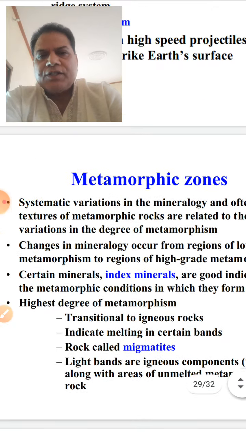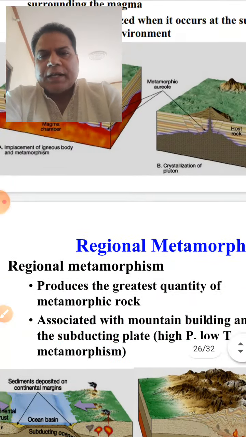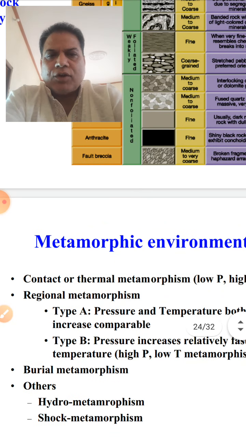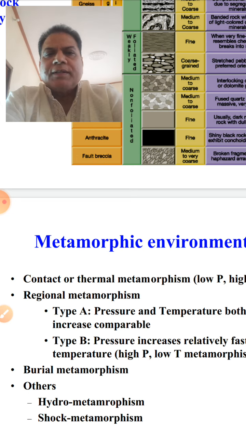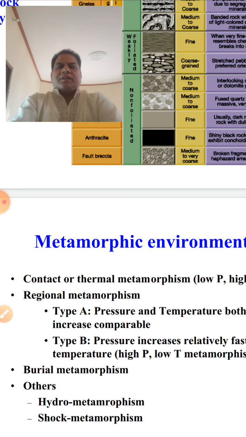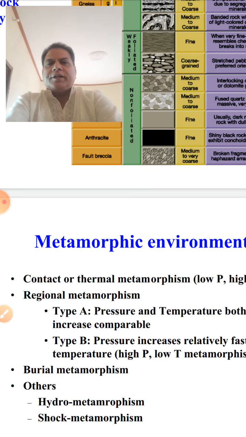So this is in general the types of metamorphic rocks. Based on this, foliated and non-foliated, we can categorize a number of rocks. When we say schist, it may be compositionally of different types. So in general, when we say schist, it is schistose. Schistose means it's a foliated rock. So I think you have understood the foliated and non-foliated rocks.